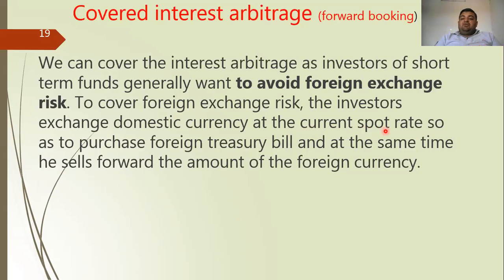For example, if the rate of dollar is 65 rupees per dollar, and we have to invest 65 lakh rupees in terms of dollars, the arbitrager will buy 1 lakh dollars at the rate of 65 rupees each. So the number of dollars he will get is 1 lakh dollars. He exchanges the domestic currency at the current spot rate to purchase foreign treasury bills, and at the same time he sells the forward amount in the foreign currency.